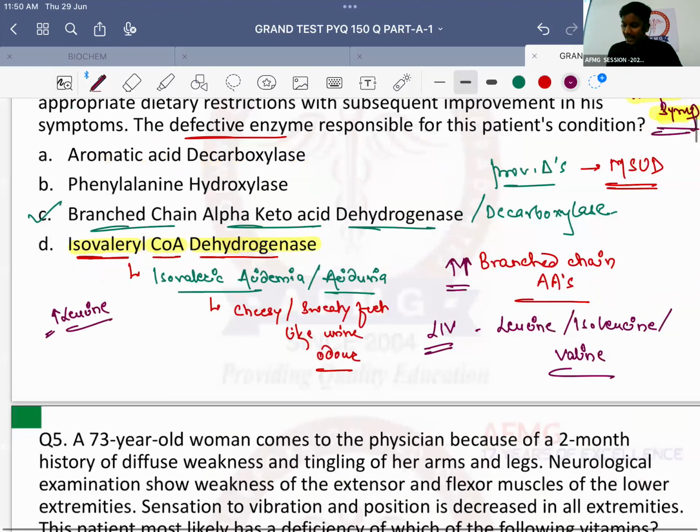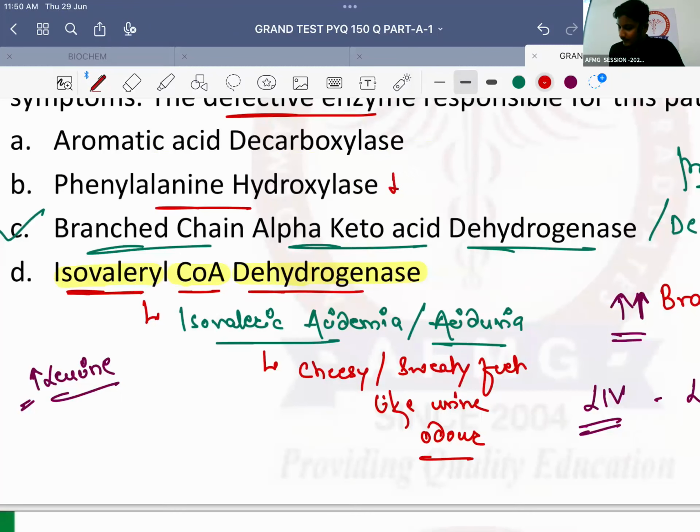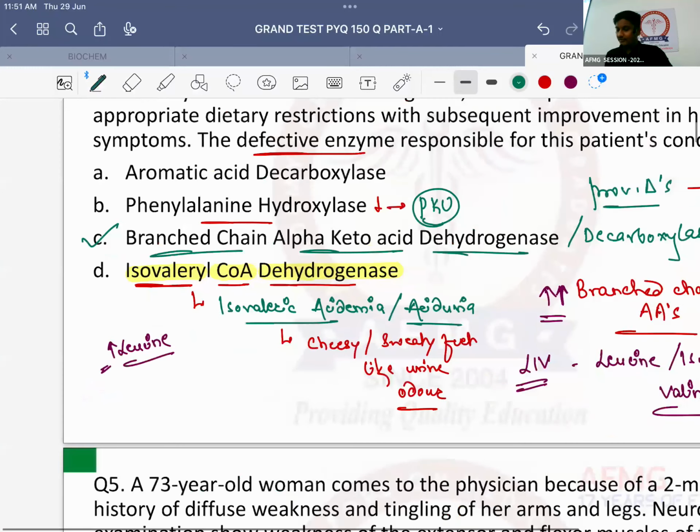Moving further, phenylalanine hydroxylase, tell me which disease will it cause? Who is the alkaptonuria one? Phenylalanine hydroxylase deficiency causes phenylketonuria in the patient. Please remember, okay? So in phenylketonuria the enzyme deficiency is known as phenylalanine hydroxylase. Okay, please remember this. Question number 5 now.